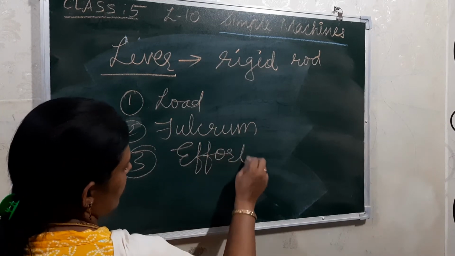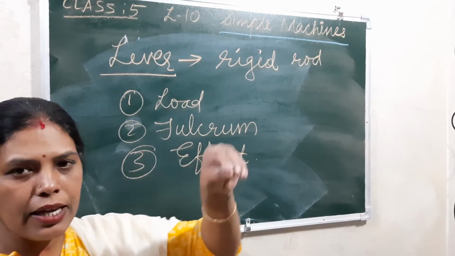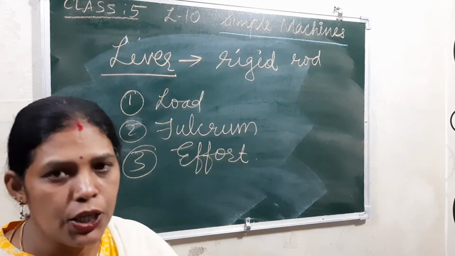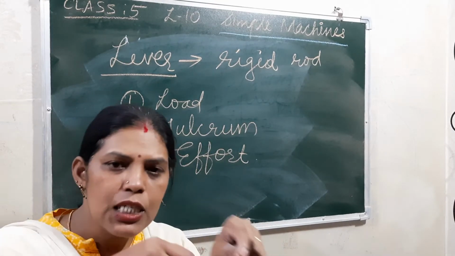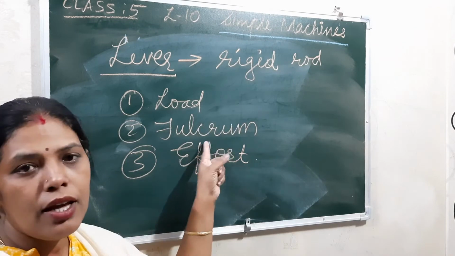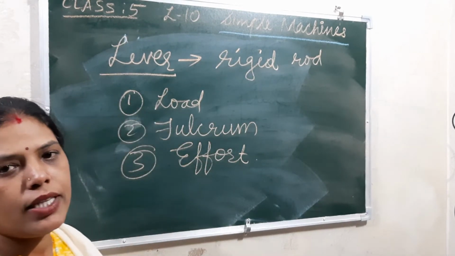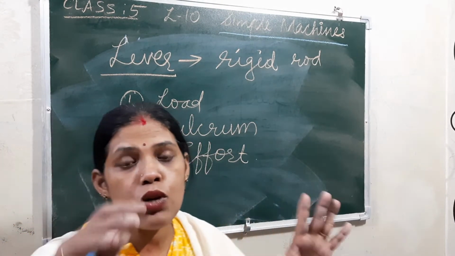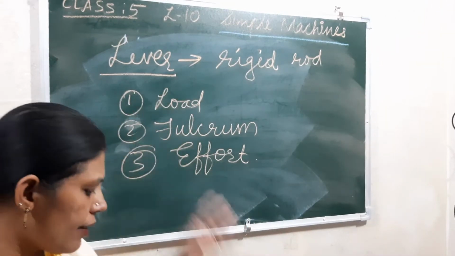Okay, these 3 things are there in the lever. Load means where we are keeping the things to do the work. It's an object only. And fulcrum is the fixed point where we keep this rigid rod, so that we can apply the force there. Then it will turn. Then effort is the force that we apply. Understood? These three are there: load, fulcrum and effort.